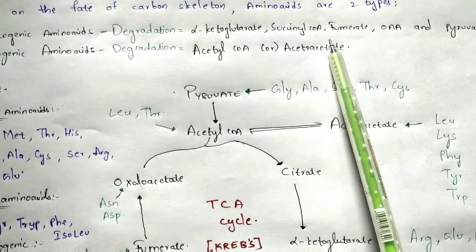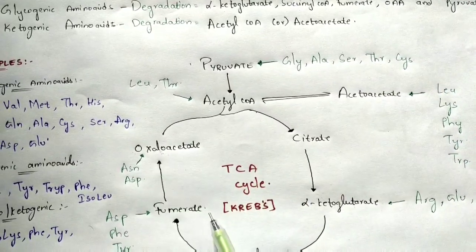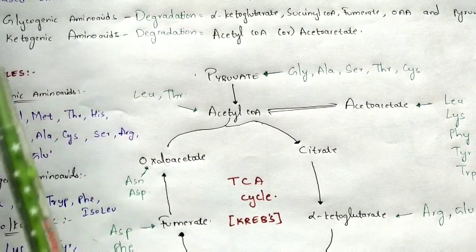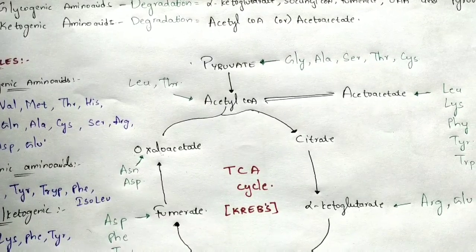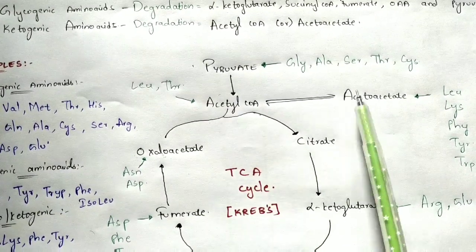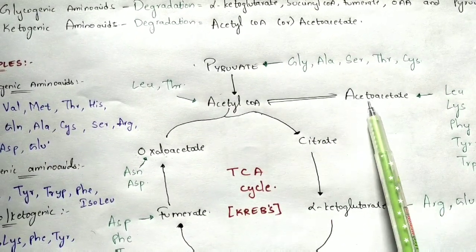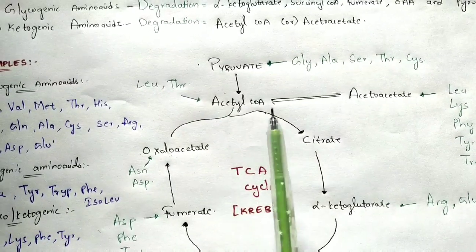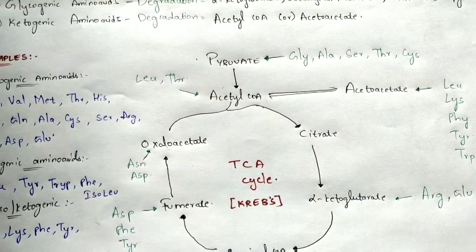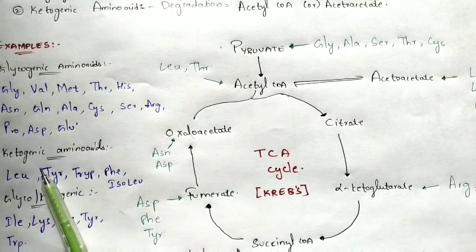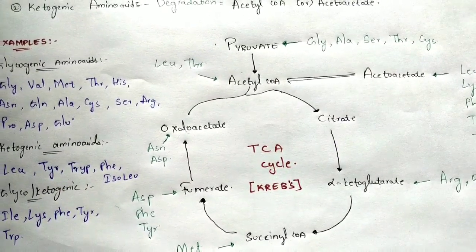In that way, all the intermediates present in the TCA cycle are formed by the degradation of glycogenic amino acids, with the exception of two, acetyl-CoA and acetoacetate. Both of these are formed by the ketogenic amino acids, and I have given those amino acids in the examples. Now let us learn the degradation of the amino acids.